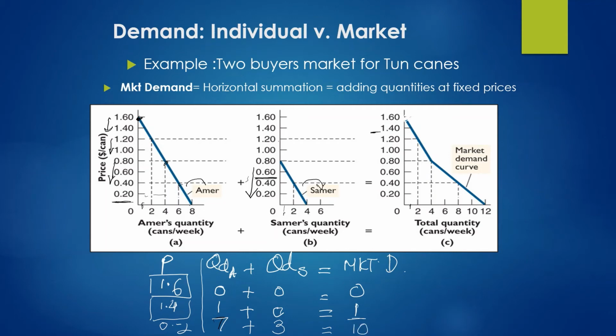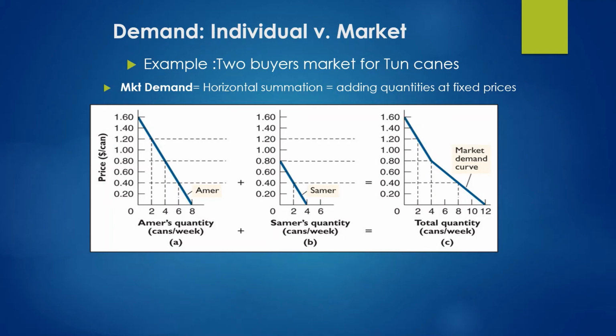And here in the market demand, at this price of $0.2, you can see that the total demand is equal to 10. So this is the way you can define different points on the market demand, and how you can use the information on the individual demand in order to derive the market demand. So market demand is just the horizontal summation of the individual demand.